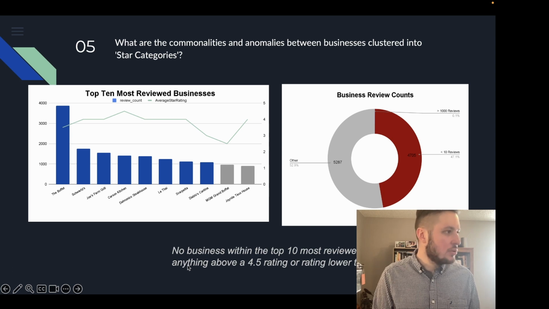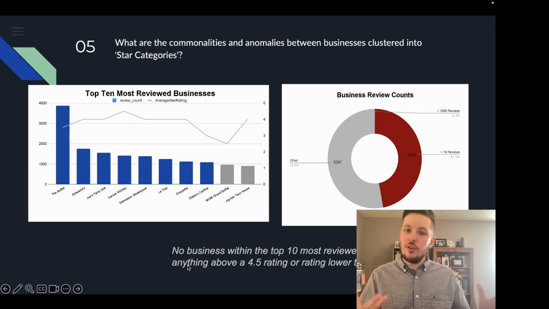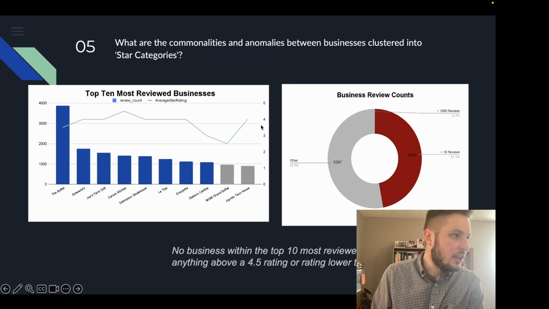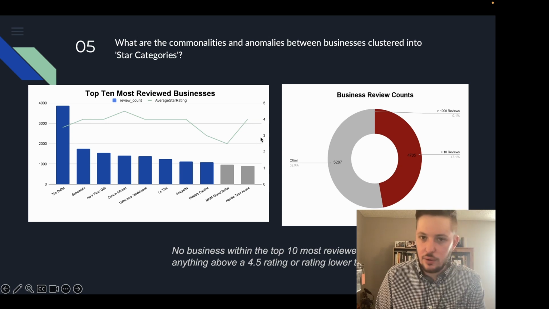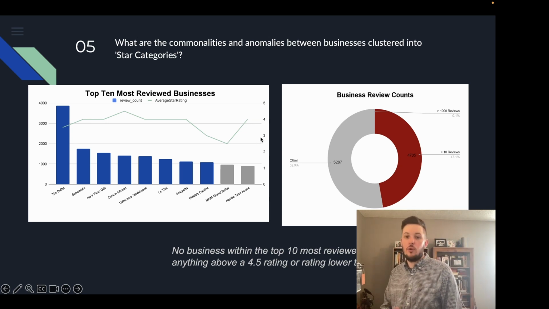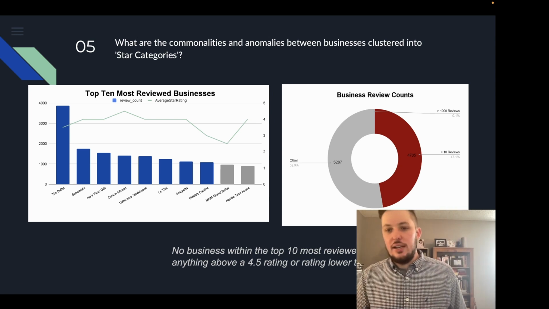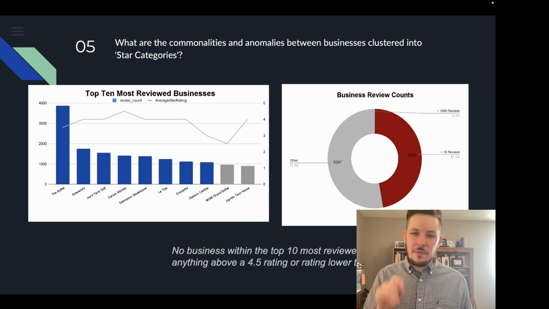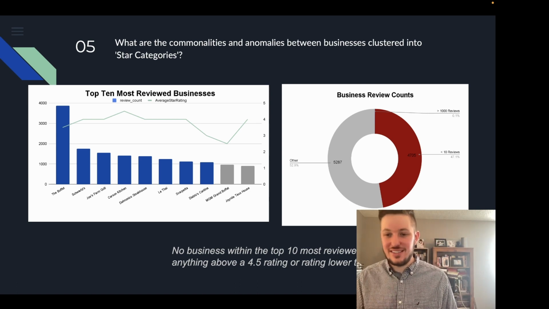And so the most reviewed business has darn near 4,000 reviews with an average star rating of around 3.6. And you'll notice that none of these breach into the premium business category. All of them stay firmly in either the high-rated business or the top-rated business category, in the 3.0 to 3.9 and 4.0 to 4.9. You'll notice also in this donut chart, there are less than 10,000 reviews in the 0.1% for the entire data set.